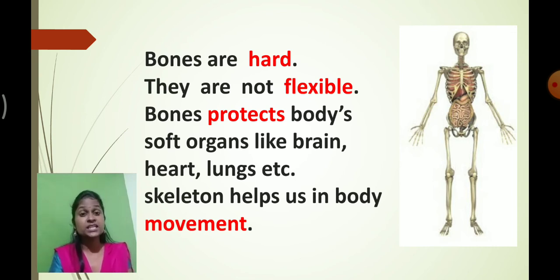These soft organs get protection from the skeletal system present inside our body. This is a function of the bones, and most importantly, because of the skeleton we are able to move from one place to another. Whatever body movement we are having right now is just because of this skeleton.